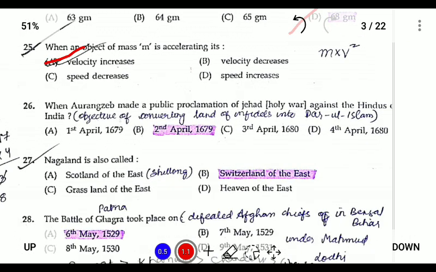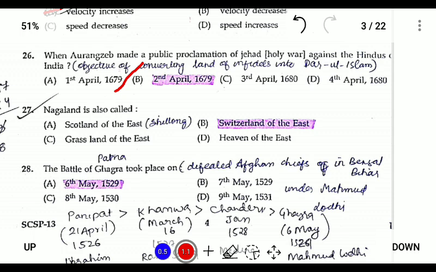Question number 28. When Aurangzeb made a public prosecution of jihad, that is holy war, against the Hindus of India, so Aurangzeb declared his jihad on 2nd of April 1679. It was passed with the objective of converting the lot of infidels into Darul Islam. So Aurangzeb declared a holy war of jihad on 2nd of March 1679. Nagaland is also called the Switzerland of the East, and Scotland of the East is Shillong.